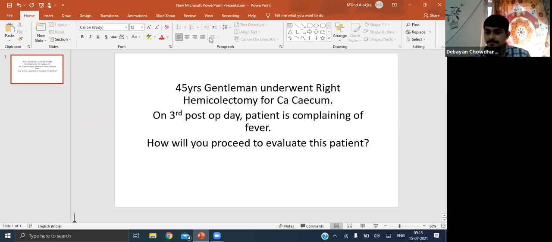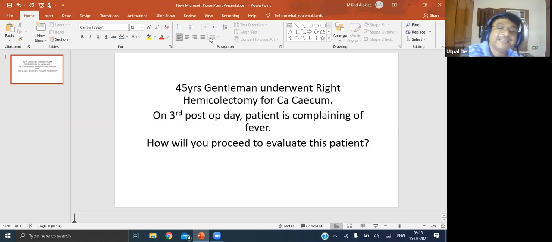Okay. So you should keep in mind the anastomotic leak. See, usually this all-round question is given in the exam because they have given a right hemicolectomy, isn't it? So it is borderline, right? It will have features of small bowel leak also and features of large bowel leak also. Yes, sir. Because if it is a small bowel leak, symptoms are a bit different from that of a large bowel. So in a small bowel leak, drains do certainly have a role because they give us a cue. But for large bowel leaks, usually drains have got minimal value.